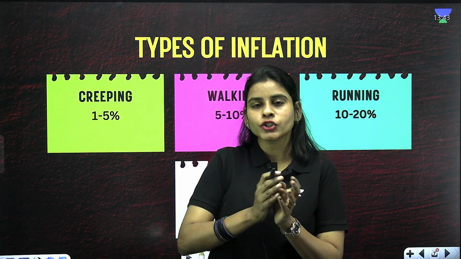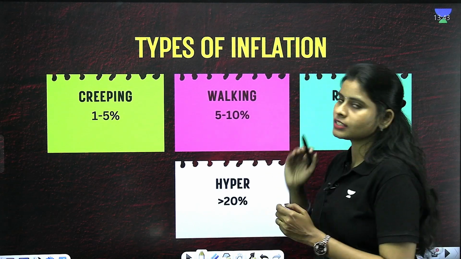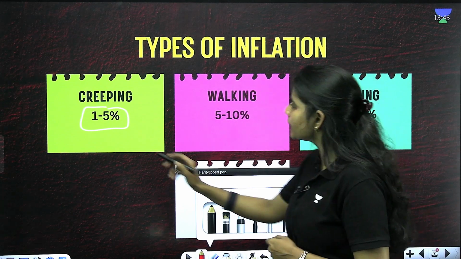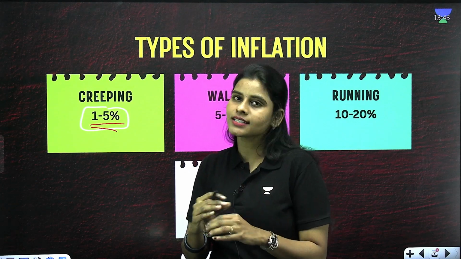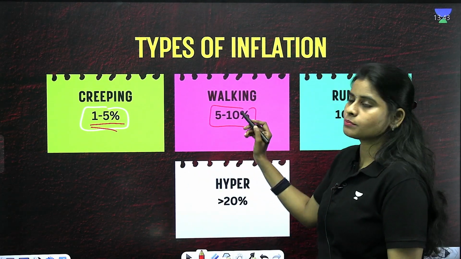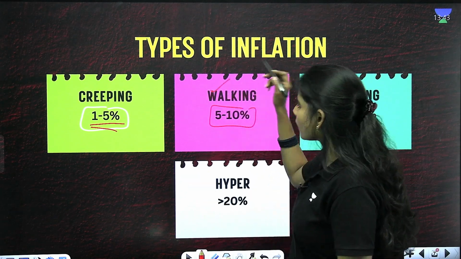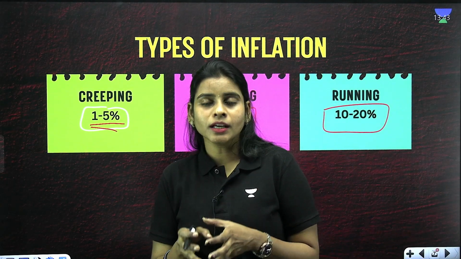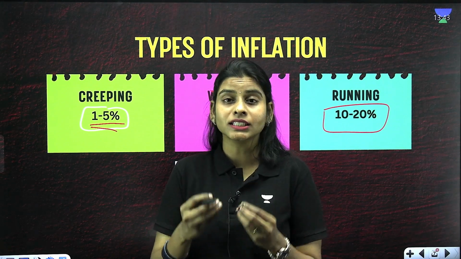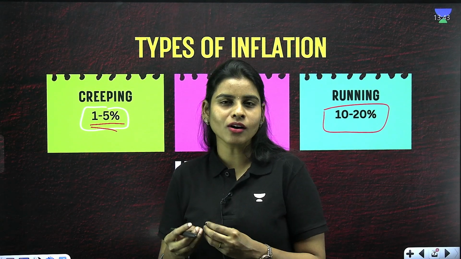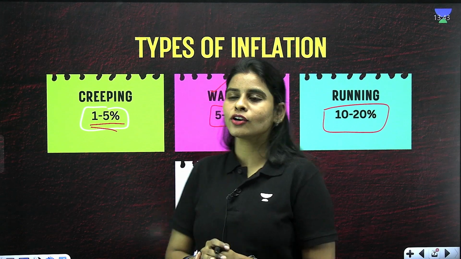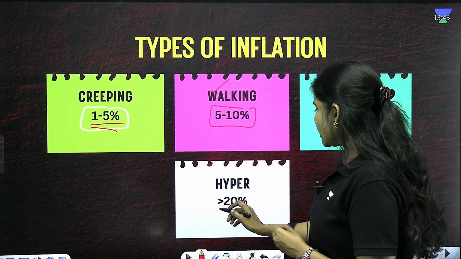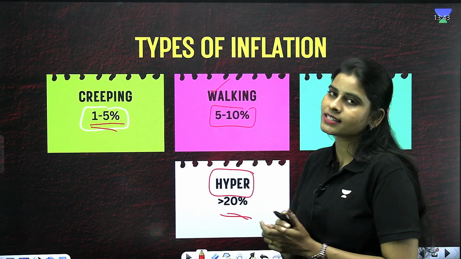Depending upon how much increase has happened, we have these different types of inflation. If the price rise is somewhere between 1 to 5%, then that is called creeping inflation. If the price rise is between 5 to 10%, that is called walking inflation. If the price rise is between 10 to 20%, as we saw in the example of the burger, then that can be called running inflation. If the price rise is more than 20%, then we will call that hyperinflation.